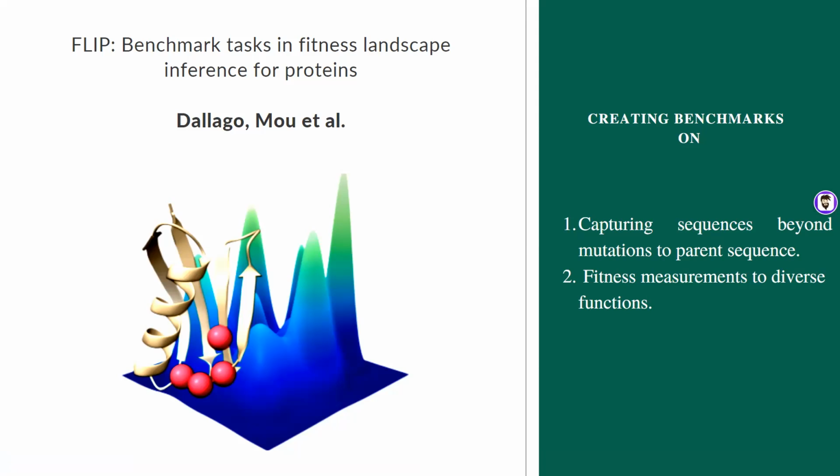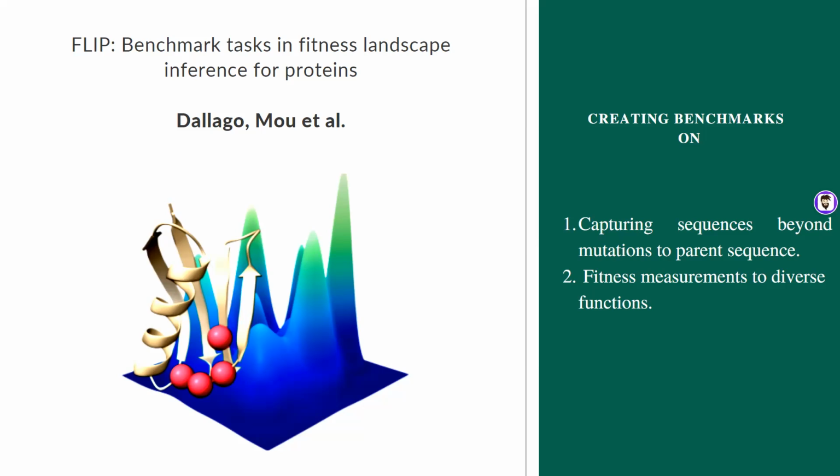Whenever a new generative or machine learning model is trained, it needs to be evaluated upon its capabilities. This evaluation requires some benchmarks against which the model needs to be tested. Herein, FLIP enters the picture with two of the major criteria, that is, mutations that are beyond a parent sequence or that lie in a complex landscape that involves multiple amino acid insertions and deletions, while also accounting for the functional diversity of the sequence space.